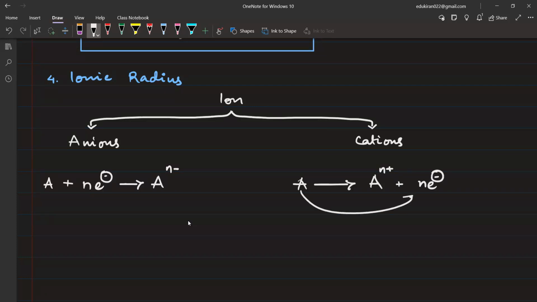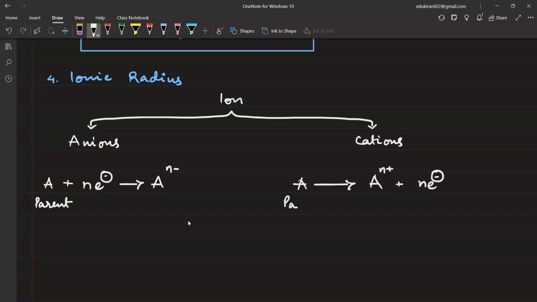It is away from the atom now. Please don't understand that this is getting added. No, n electrons have been removed. This is initial, this is final. Now, if you see here, we can say that atom A, अच्छा atom A को ना parent बोलते थे, ठीक है? Let us call this atom A as parent.